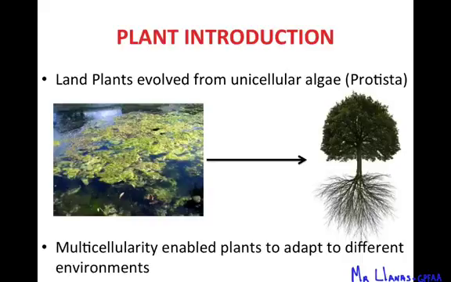Now, one of those things is that these organisms became multicellular, and that allowed them to adapt better to their environment. One of the reasons is that the more cells there are, the more chances there are for some of those cells to have a mutation that allows the organism to survive better in its environment. So again, being multicellular allowed these plants that were evolving from protists or algae to become better adapted to their environment, survive and reproduce more.